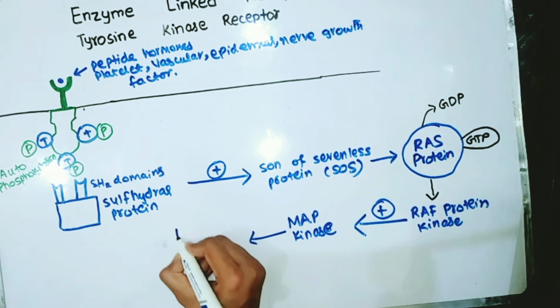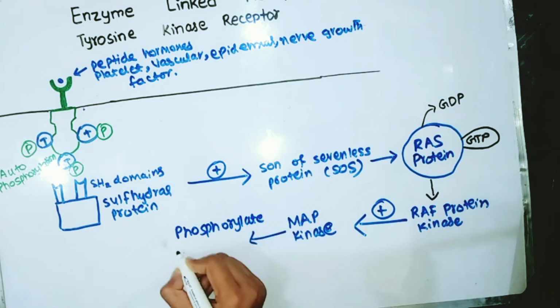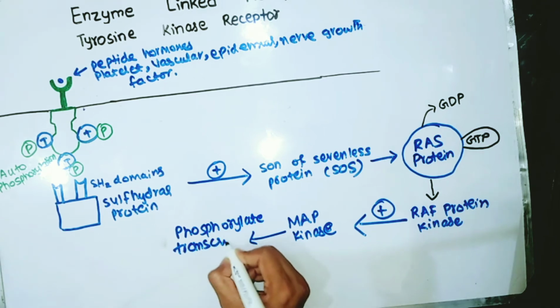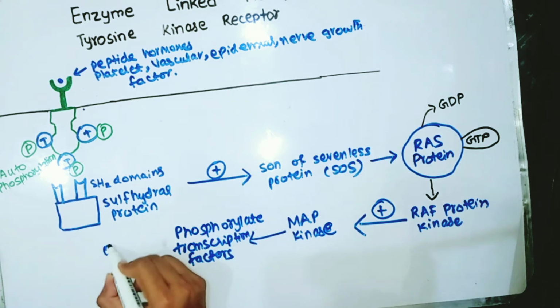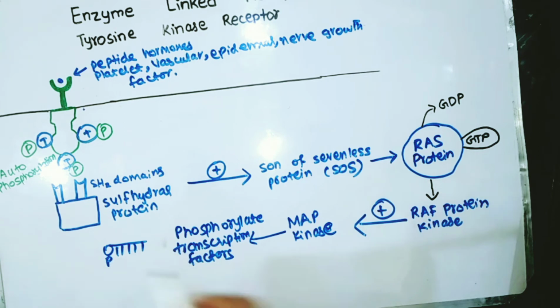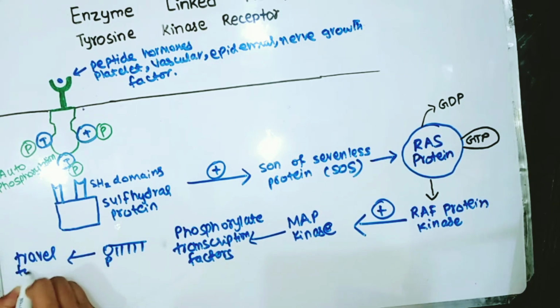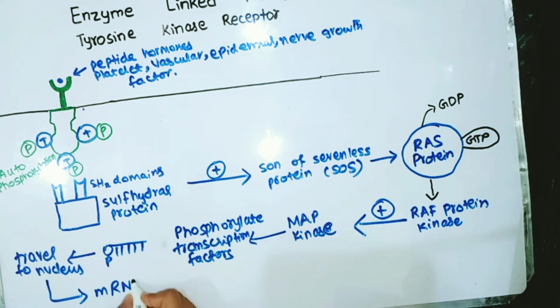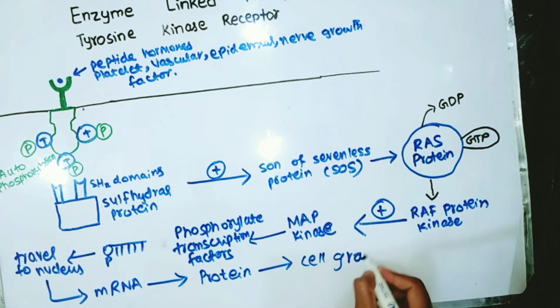So MAP kinase phosphorylates transcription factors that are present in the cytoplasm, and these transcription factors then travel to the nucleus. They are translocated to the nucleus, where they produce messenger RNA, which ultimately translates into proteins, and it leads to cell growth.